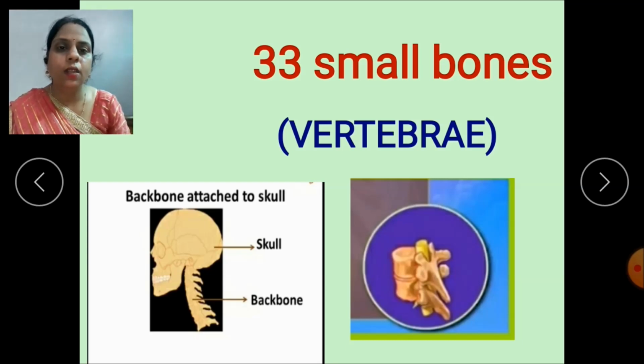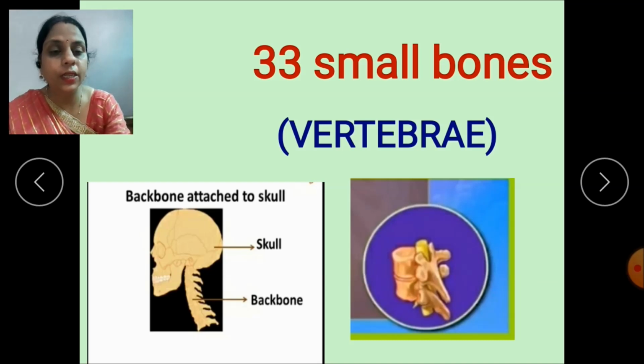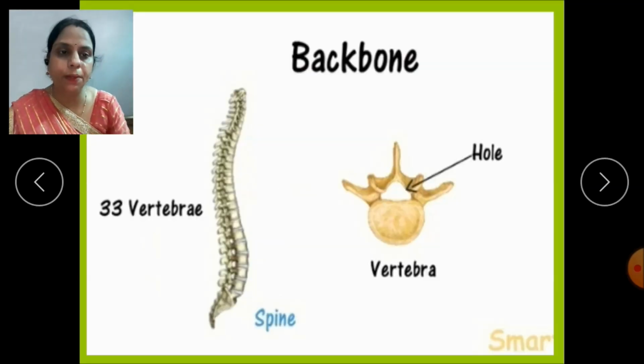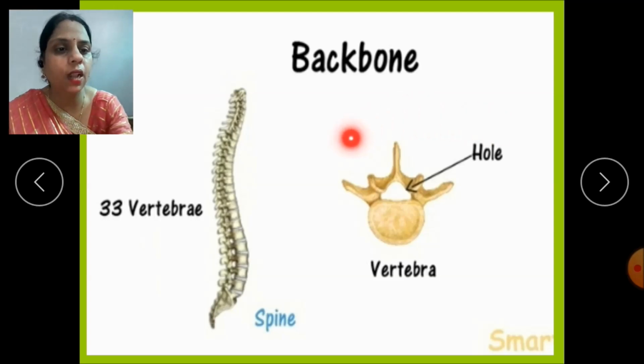This means the vertebral column is made up of 33 small bones and they are of ring shape. As you can see in this picture, it is a picture of a single vertebra. As you can see in this picture, the backbone is attached from the base of the skull. Now I will show you the picture of a single vertebra. See, this is the single vertebra, a ring-like structure.